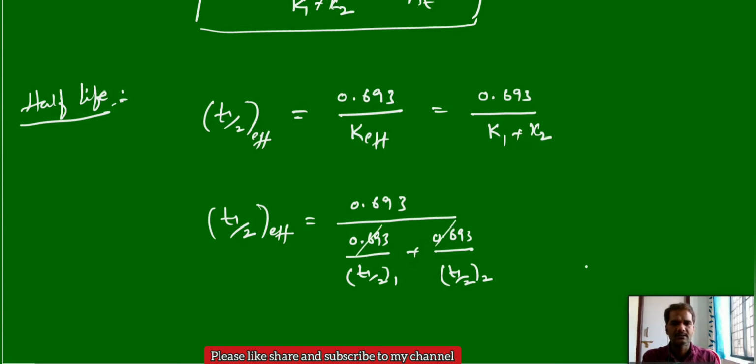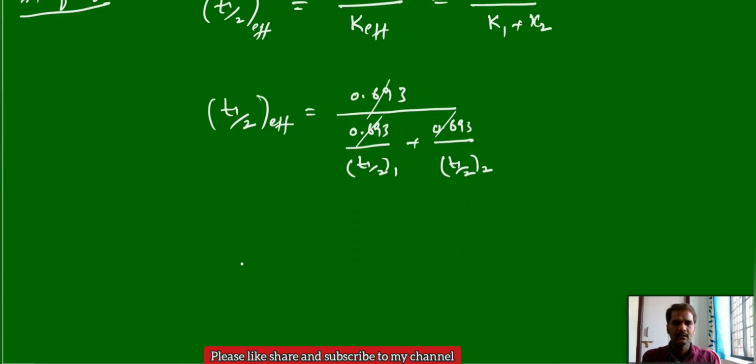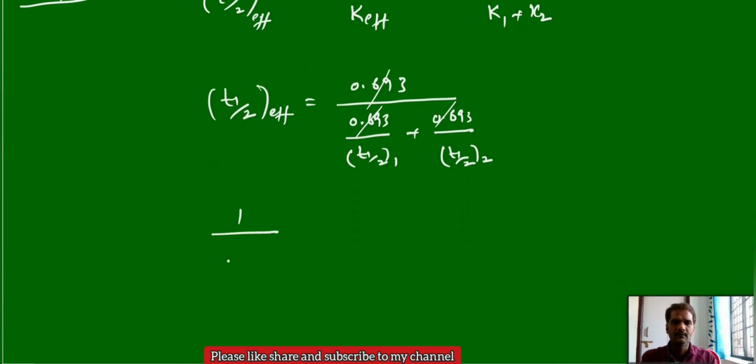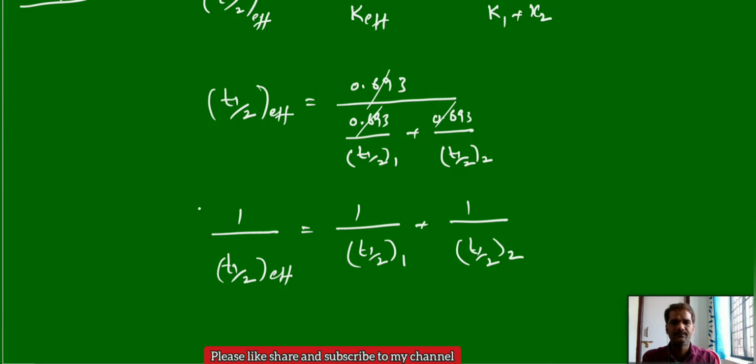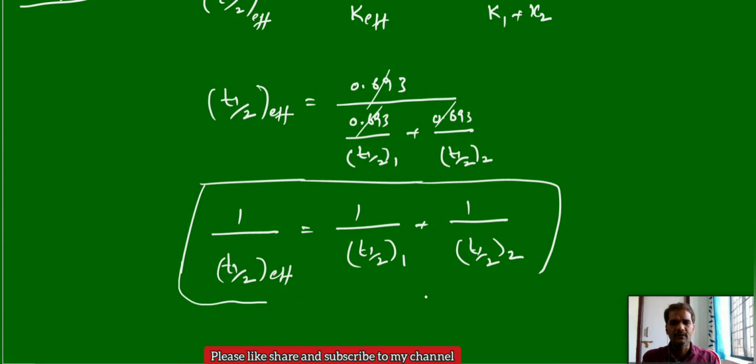And these values will cancel out. That can give effectively overall 1 by t half of the effective reaction is equal to, we can write, 1 by t half of the first reaction, K1, plus t half of the second reaction, that is A to C. This is the formula for calculation of effective half life or individual half lives for two parallel reactions, and these formulas are very, very important.